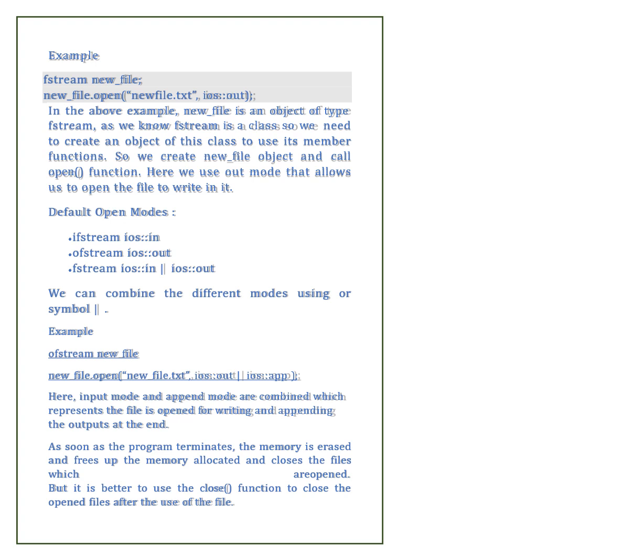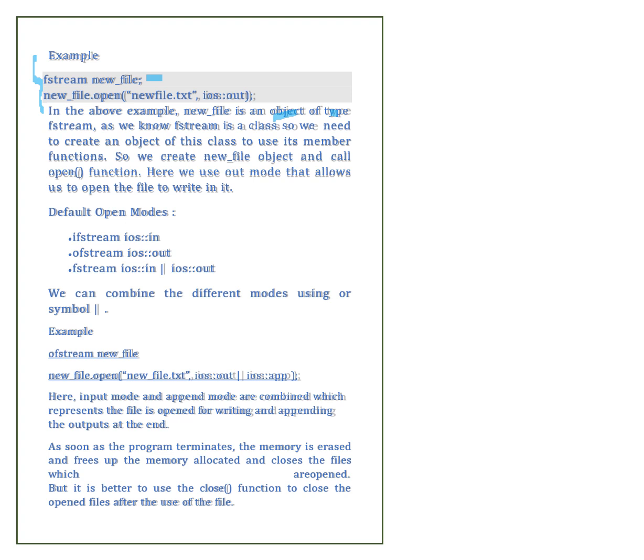So let us look at an example of it. So this is an example. In the above example, newfile is an object of type fstream. As we know, fstream is a class, so we need to create an object of this class to use its member functions. So we create a newfile object and call the open function. Here we use out mode that allows us to open the file to write in it.